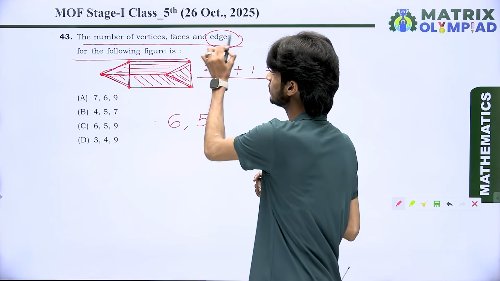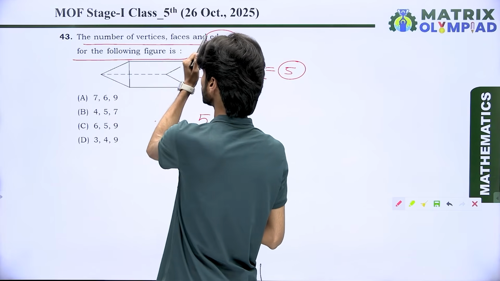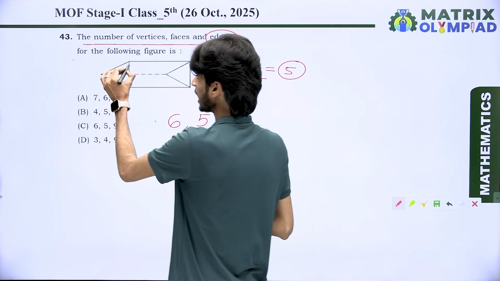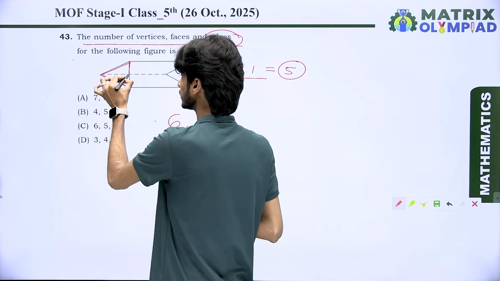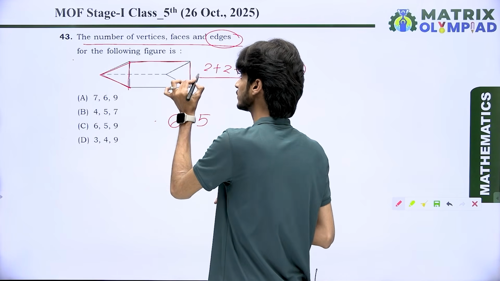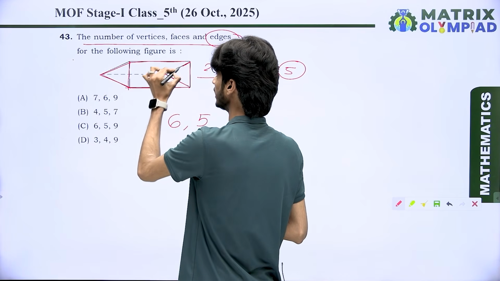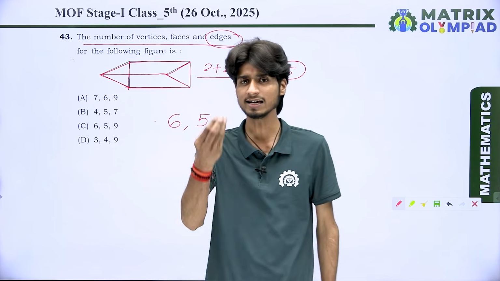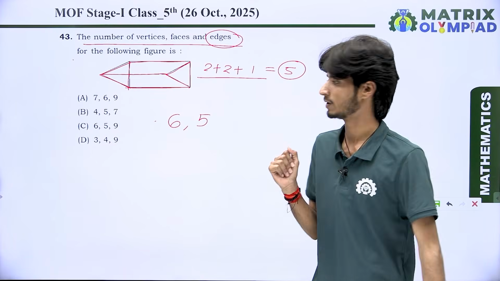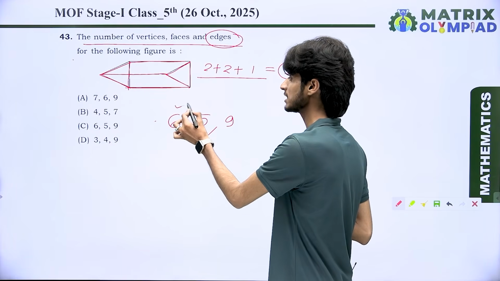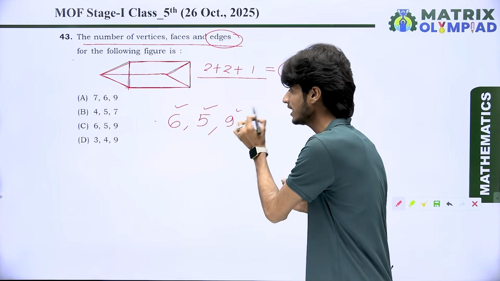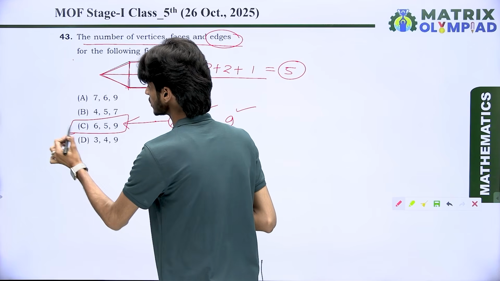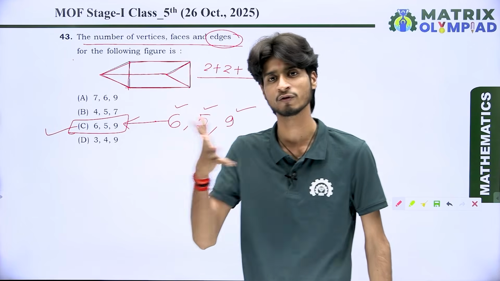Next we find the number of edges. Edges means the total sides which you have in this figure. Look here. We have first, second, third, fourth, fifth, sixth, seventh, eighth, and ninth. It means there are 9 edges for this 3D shape. So we have 6 vertices, 5 faces, and 9 edges. And option C represents the same result. It means option C is the correct option for question number 43.